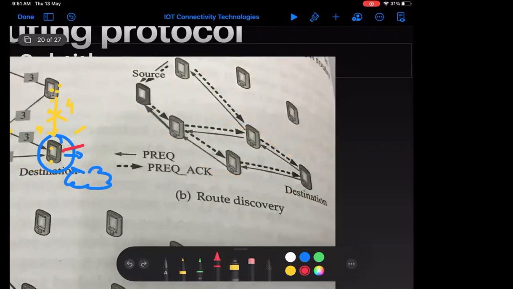Look at this. If I use this path, how many hops are there? 3, sir. This is 1, this is 2, this is 3. Right? Now, if I use this path, how many hops are there? Sorry, it will be 3. Only 1, 2, and 3. Okay. And if I use this path, I said 4, but I said it wrong, I had taken this as the source. Anyway, if I consider this path, again 3, sir.